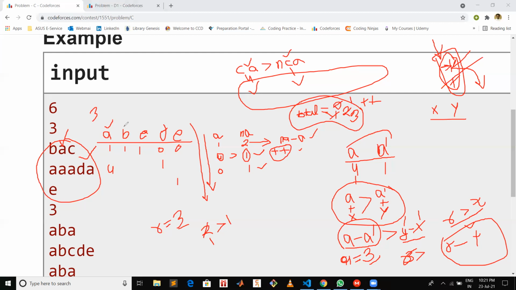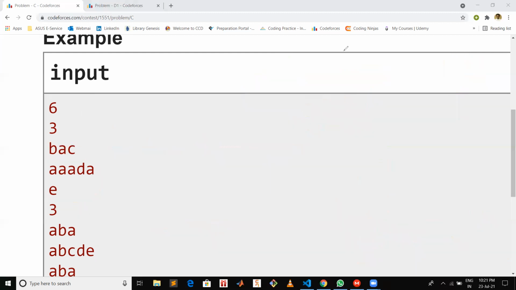When we check for A, similarly, we will check for B, C, D and E. So the maximum one we will get for E in this case. So 3 would be the final answer for this test case. So let's see how we will be coding this.